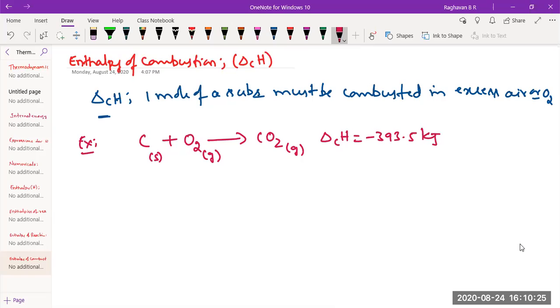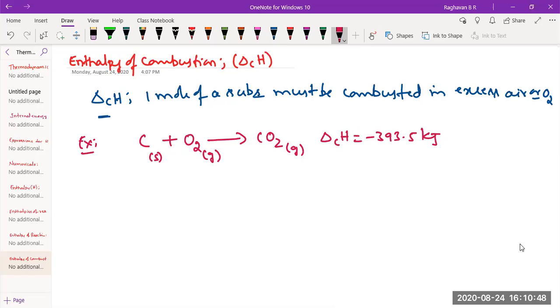Now, is this reaction as per the definition of enthalpy of combustion? Of course. 1 mole of carbon is burnt in excess air or oxygen. If it gives carbon monoxide, then that cannot be called the enthalpy of combustion of carbon, because in excess air or oxygen, carbon completely combusts to give only carbon dioxide, not carbon monoxide.